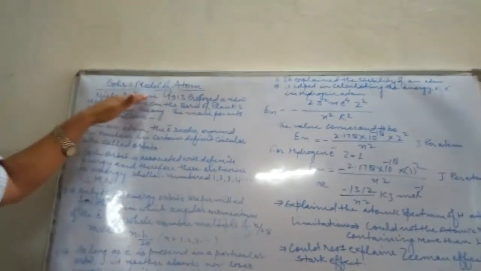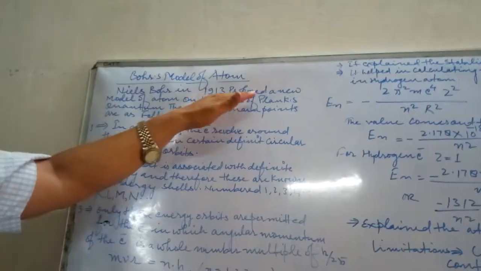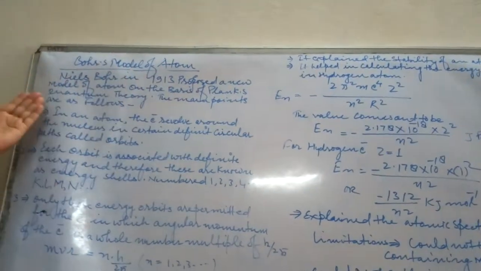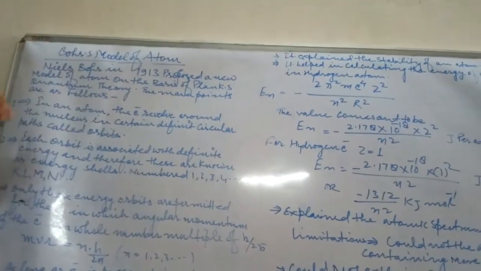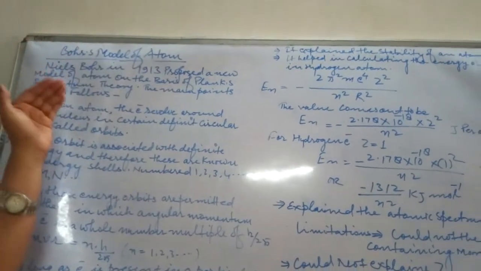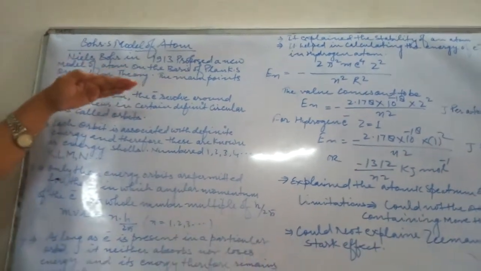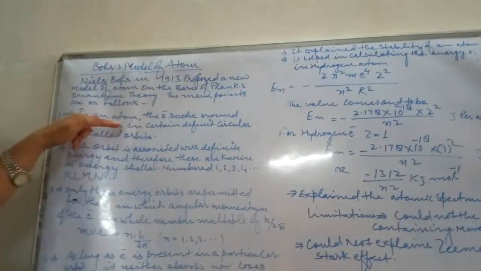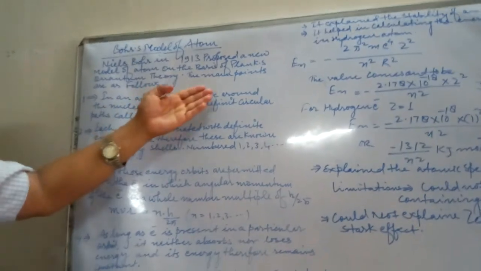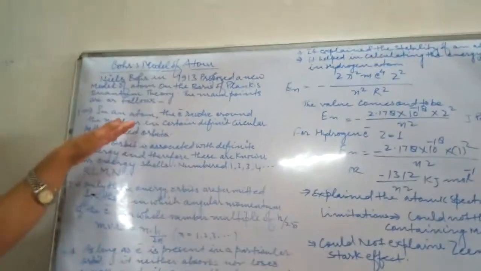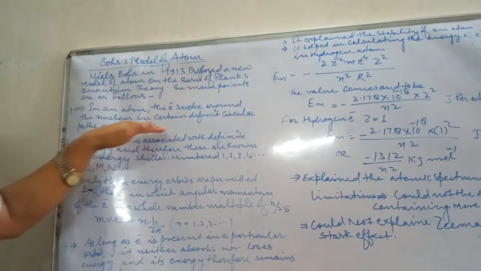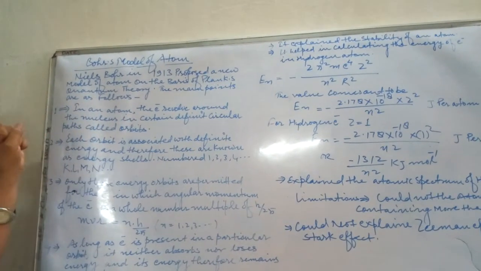Niels Bohr in 1913 proposed a new model of atom on the basis of Planck quantum theory. So, the main features we are going to discuss one by one. The first one, according to Niels Bohr, in an atom, the electron revolves around the nucleus in certain definite circular paths called orbits.